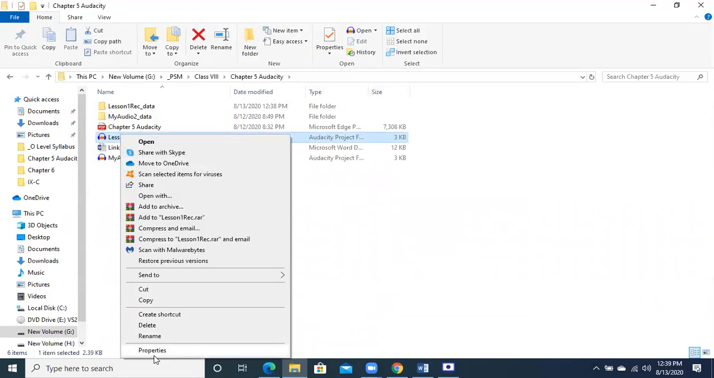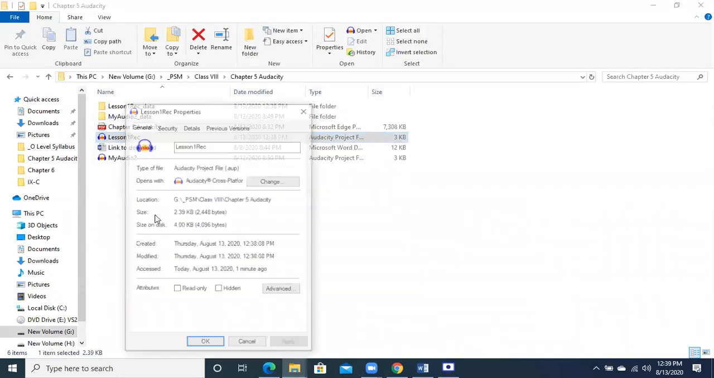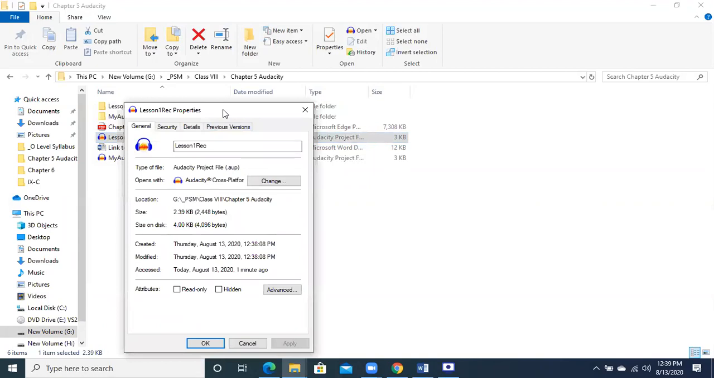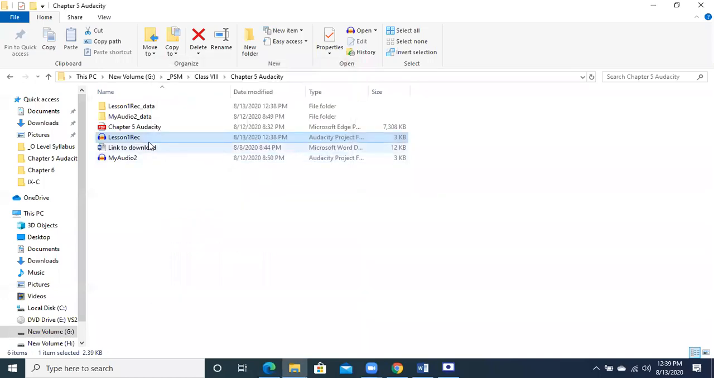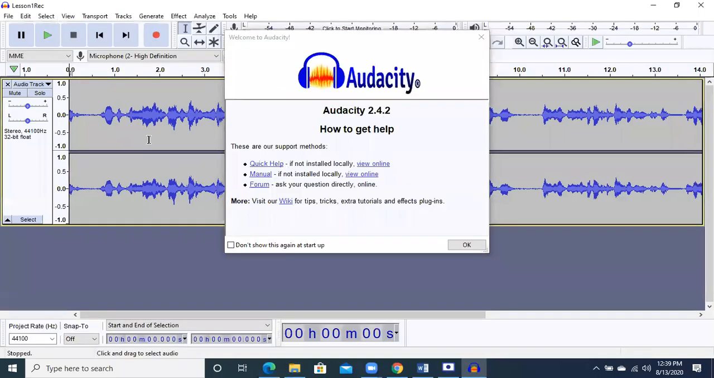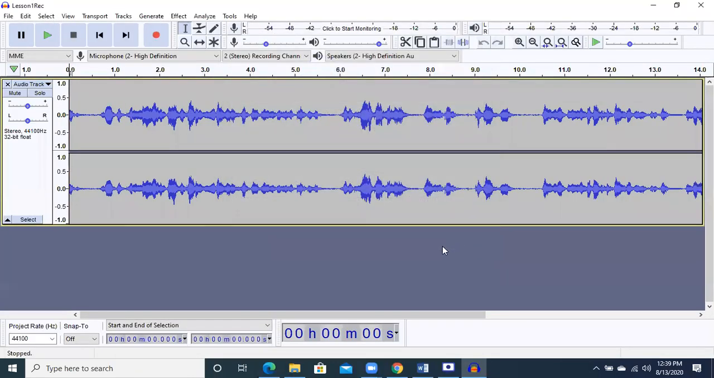When you right click on it, you will go to the properties. You will see that it is basically an Audacity file. What is the extension of the file? Audacity. Okay, when you double click on it, it will be opened in the Audacity software only. This is the thing that I want to make clear. Okay, now when you click on the play button, it will start playing.